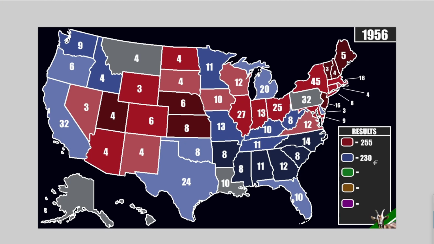Now, with it coming down to such a small amount of states, of course, every single state matters. For the Republicans, they need to either lose Pennsylvania and take both Montana and Louisiana, or they just need to take Pennsylvania, but Pennsylvania is most vital for the Republicans. For the Democrats, Pennsylvania also happens to be the most vital state. Even if they won these two, they would still lose the election very narrowly.